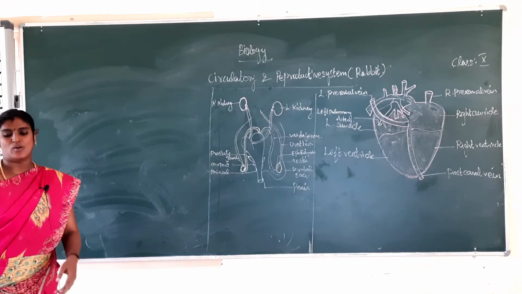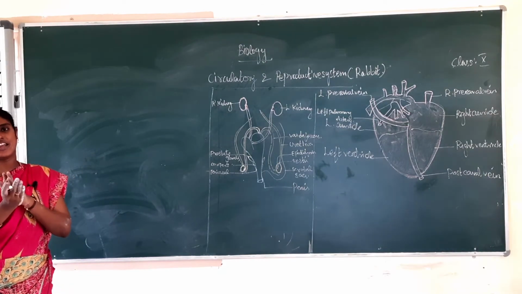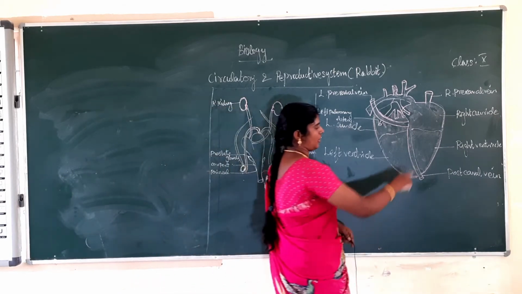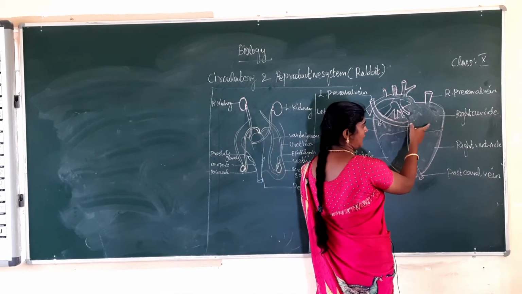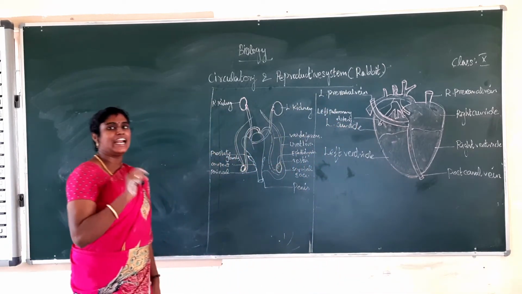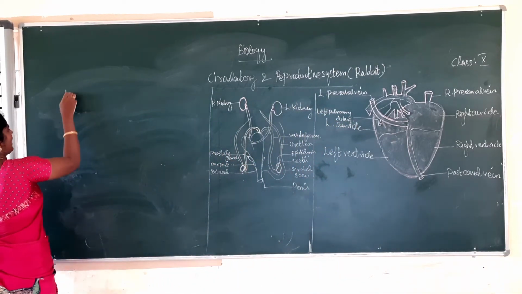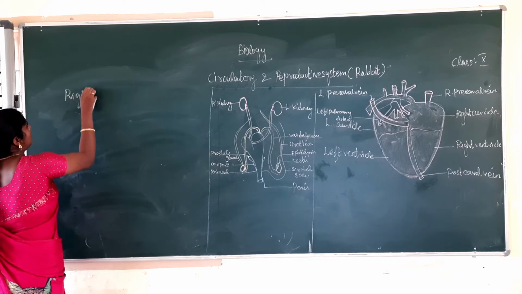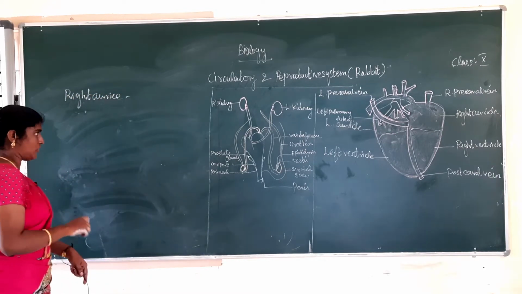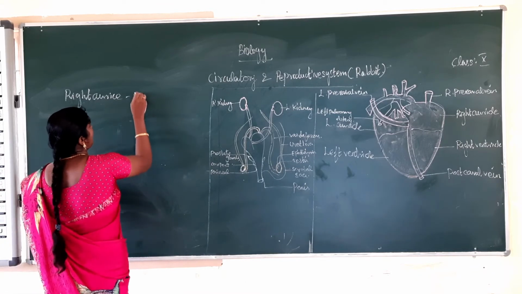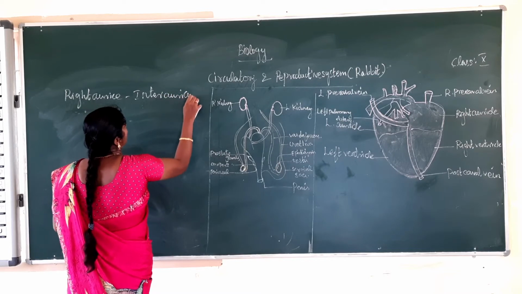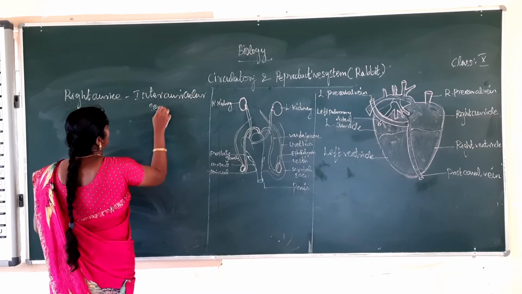Okay, the first one, the right and left auricle. Right auricle and left auricle are present. What is right auricle? This is right auricle. This is left auricle. The right auricle and left auricle are separated by the interauricular septum.